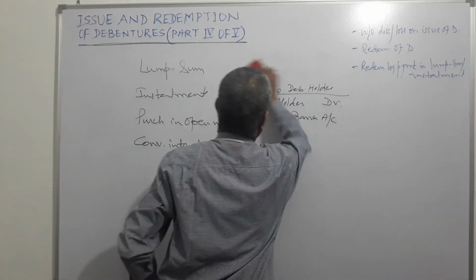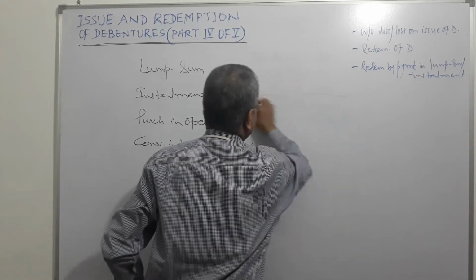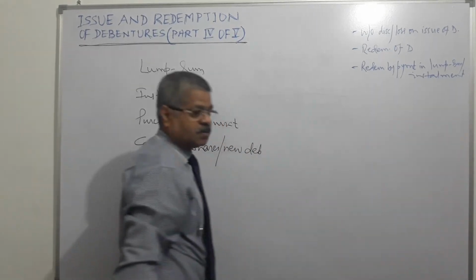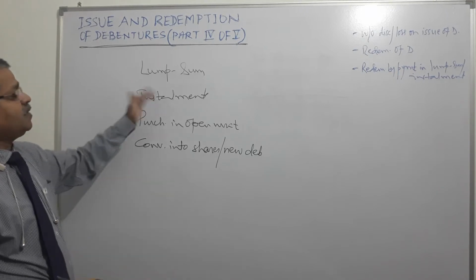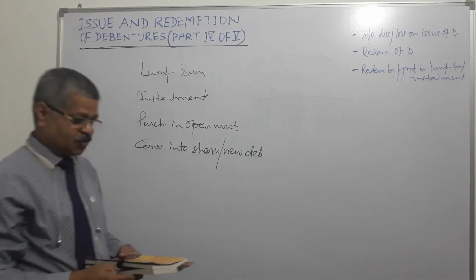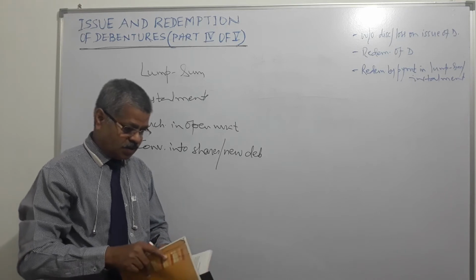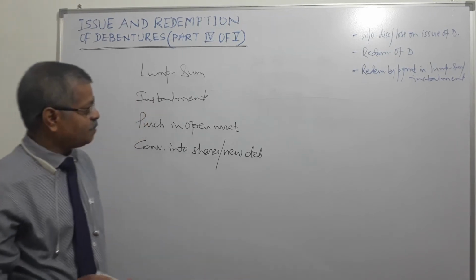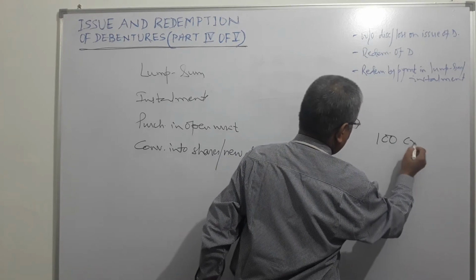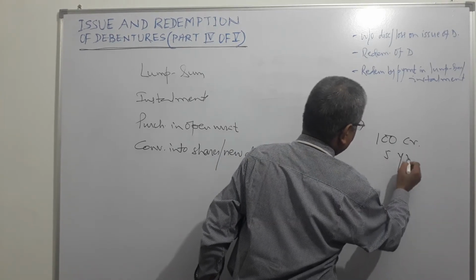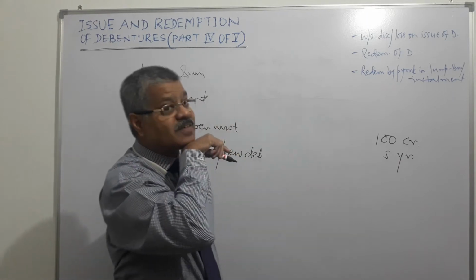Now, when we go to the installment method, it is being paid in installments as per the terms. Suppose the terms were that debentures will be redeemed in installments. Suppose a company has raised 100 crore and debentures are for 5 years. What is the company supposed to do?